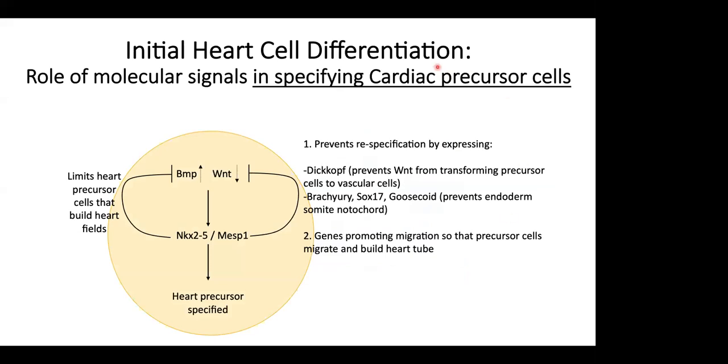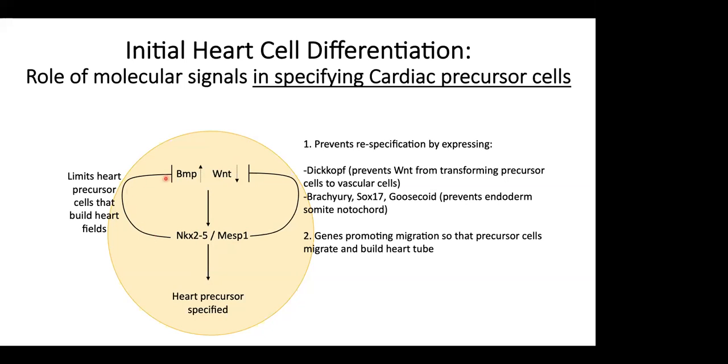Now talking about the cardiac precursor cells within that cardiogenic mesoderm, it is a combination of BMP and Wnt. BMP helps get them specified to the cardiac destiny by expression of NKX2.5 and MESP1, which are the transcription factors specific for cardiac fate. This whole process is inhibited by Wnt, so we have inhibitors that inhibit Wnt so that this process can happen, and then the heart precursor cells can be specified.